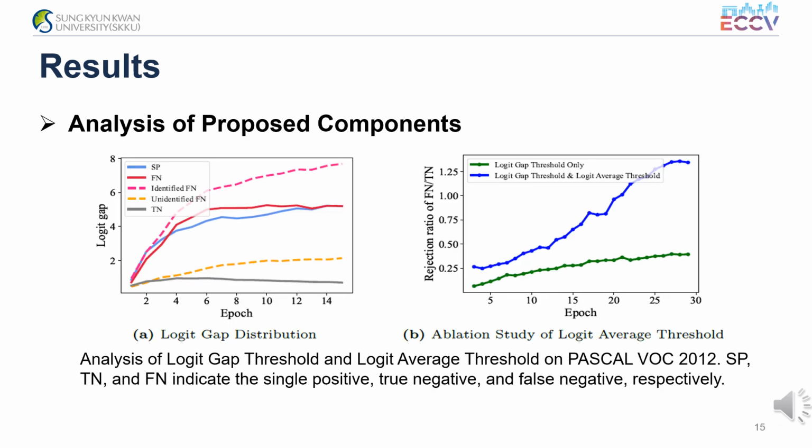As illustrated in Figure A, it is observed that the logit gap for SP is lower than that of the FN during model training. In other words, the logit gap is a suitable criterion for identifying false negatives, and the logit gap threshold works effectively. In addition, as shown in Figure B, when the logit average threshold is applied, FN to TN noticeably decreases. This indicates that our logit average threshold effectively mitigates the rejection of true negative labels.